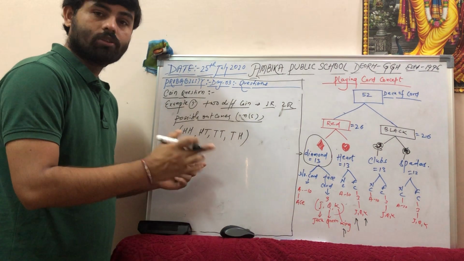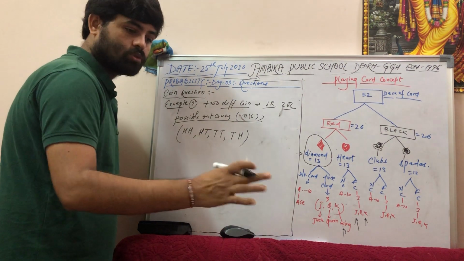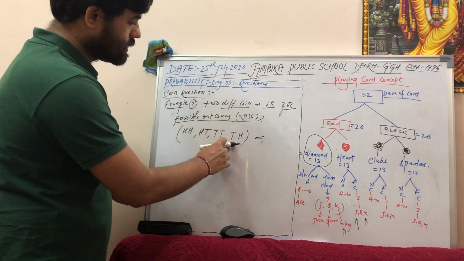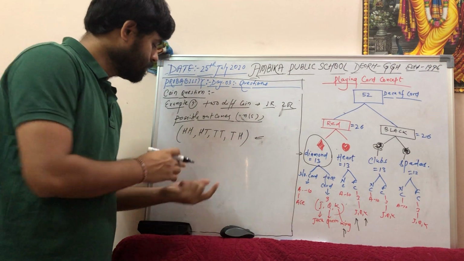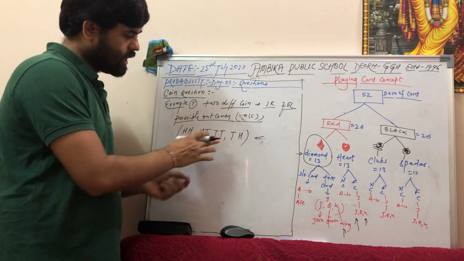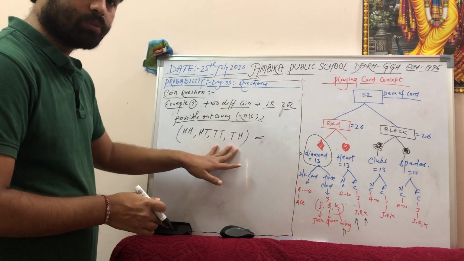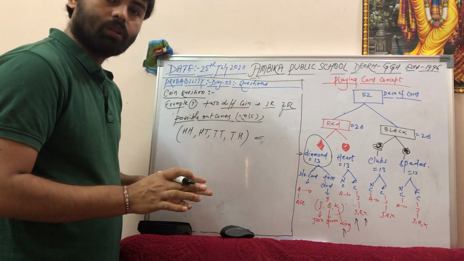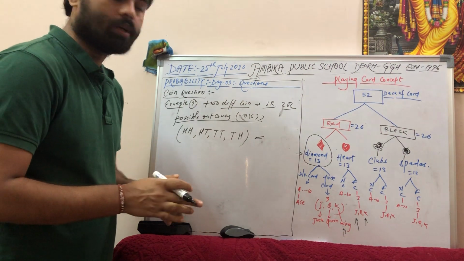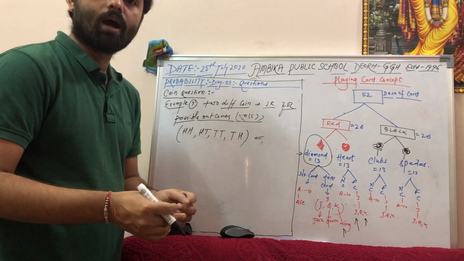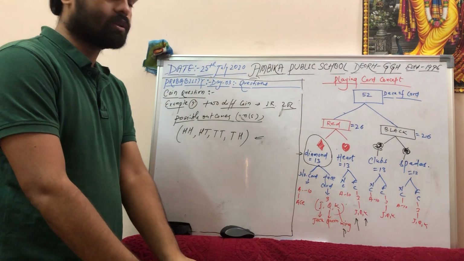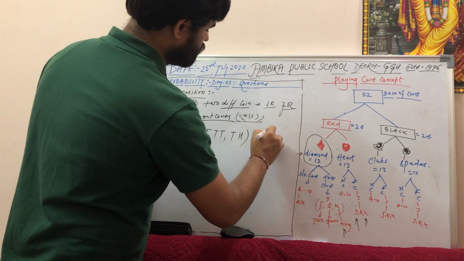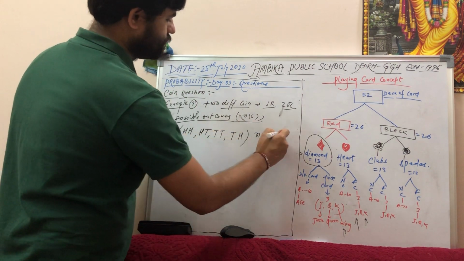There is a question in your book about this, which I will discuss. Just keep in mind that head tail and tail head are different. So what is the number of possible outcomes? Is any other thing possible apart from head head, head tail, tail head, tail tail? Only these combinations are possible after tossing two coins simultaneously. So the number of sample space equals 1, 2, 3, 4.